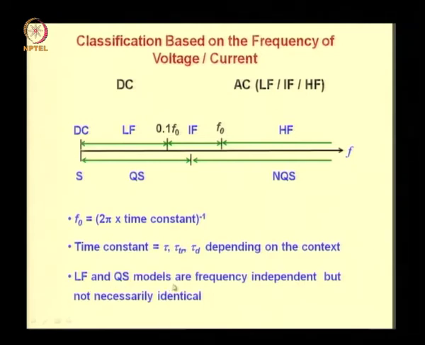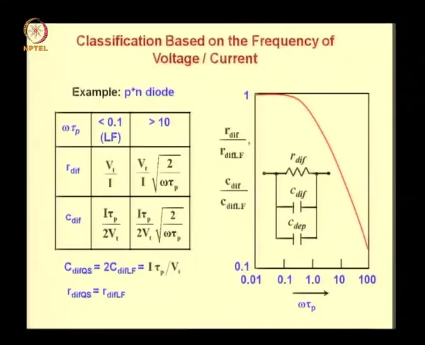The low frequency and quasi-static models are frequency independent but not necessarily identical. Now this part will be evident when we take the example of a diode. Here is an example of high frequency and low frequency models of a diode. In the derivation of these equations it is assumed that you have done it in the first level course. If not, please refer to the derivations in any book to understand the equations given here.